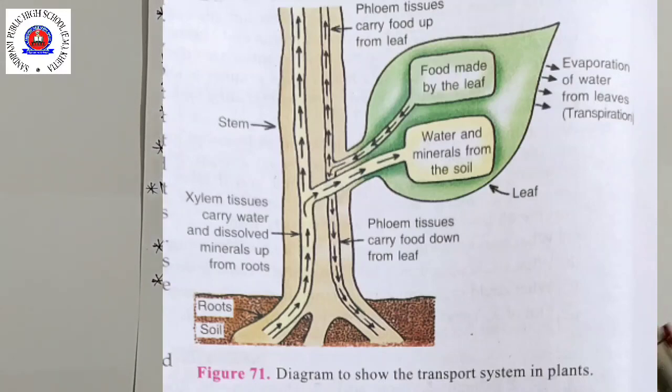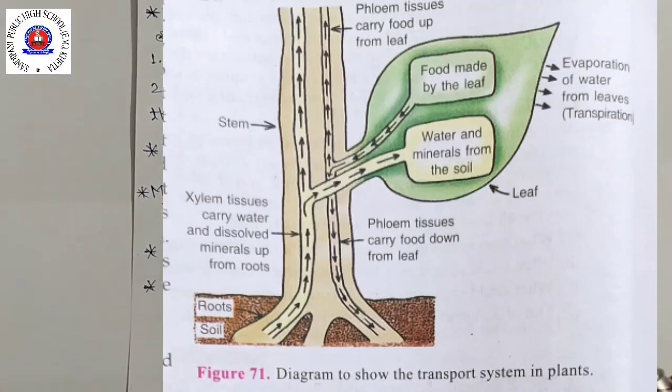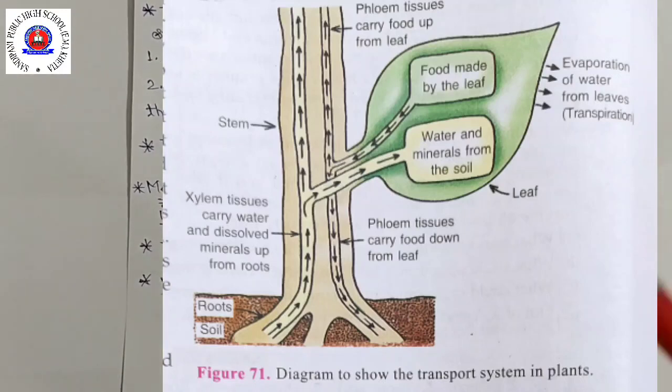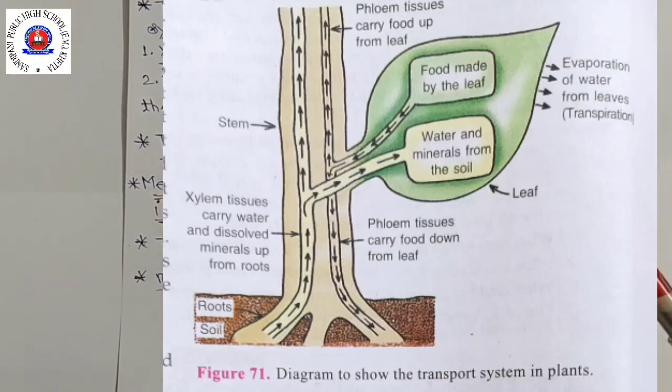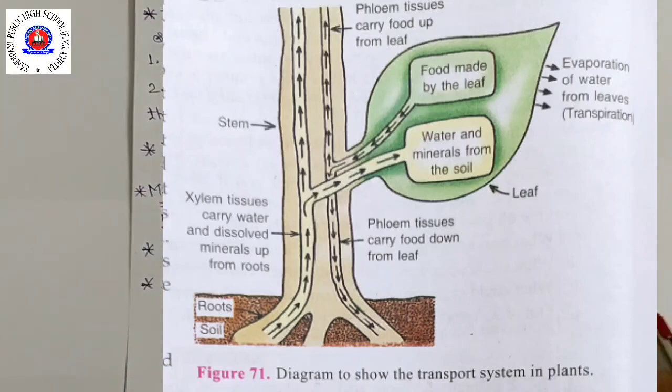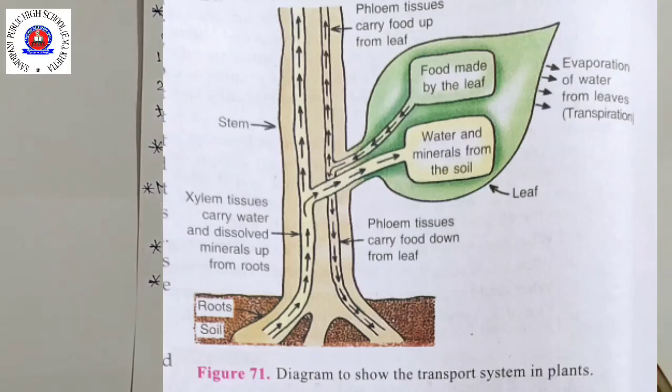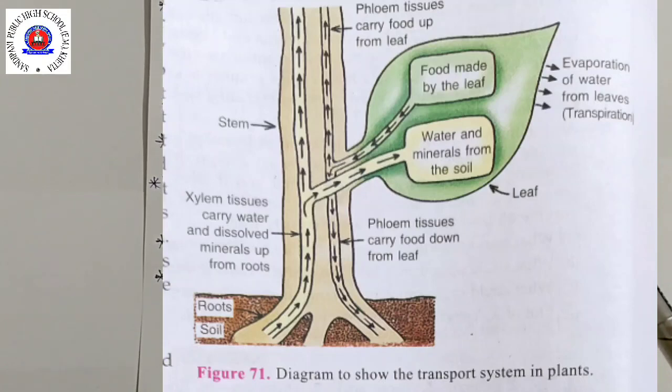In the leaves, water is used in making food by photosynthesis. Water and minerals dissolved in it move from roots of the plant to its leaves through the two kinds of elements of the xylem tissue called xylem vessels and tracheids. So xylem vessels and tracheids are both non-living conducting tissue which have thick walls.